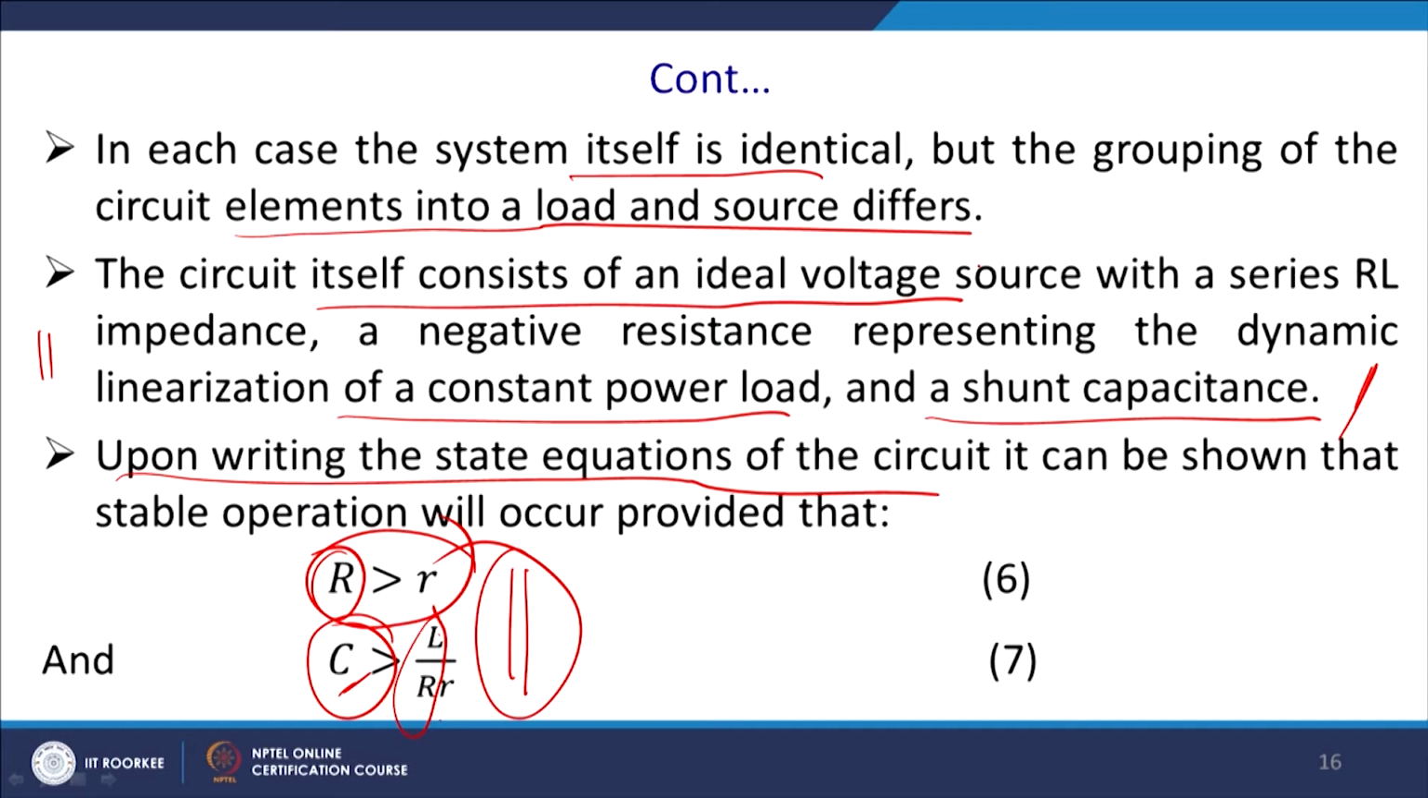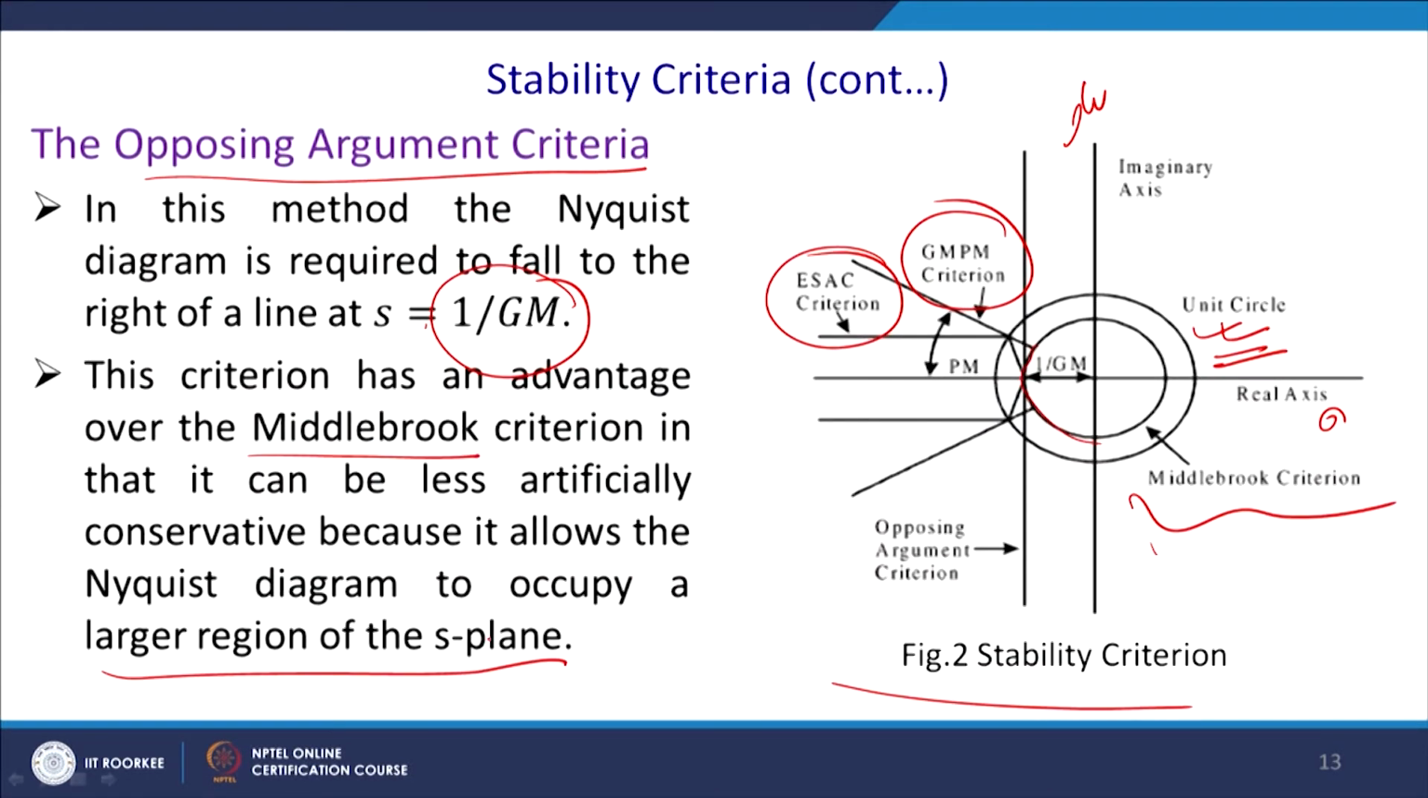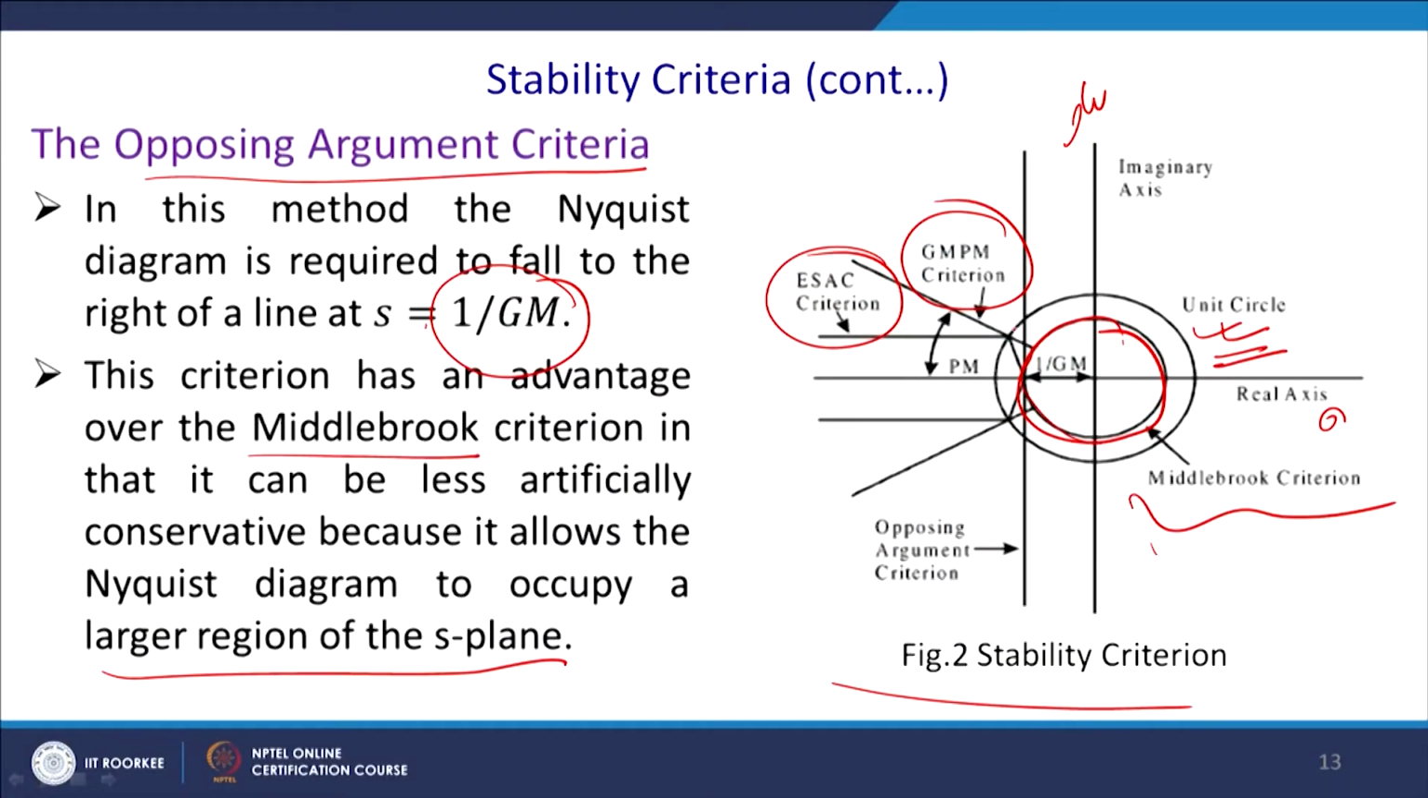So, it is an oversimplified model, but in this oversimplified model, if this criterion is considered, then this gain margin phase margin model will be satisfied. And in the Middlebrook approach, that is a conservative approach, you are required to operate your model within this inner circle. Instead of that, you can go to the outer circle if you consider your system for the gain margin and the phase margin model.